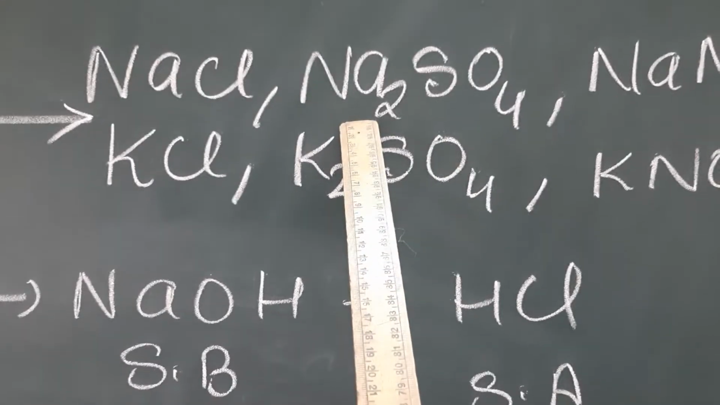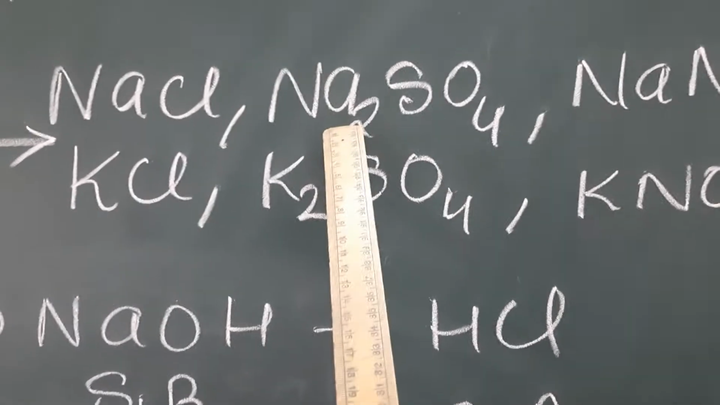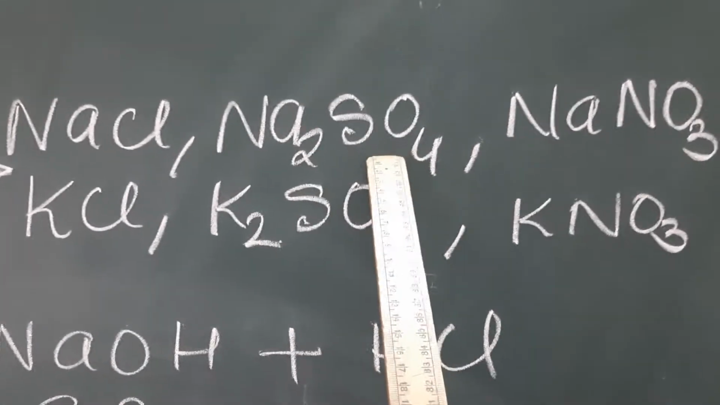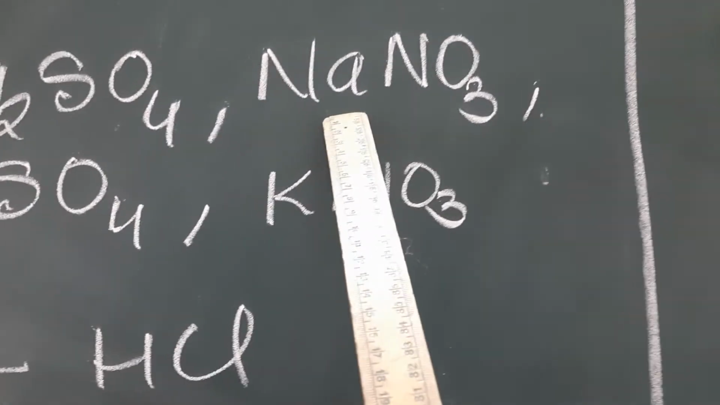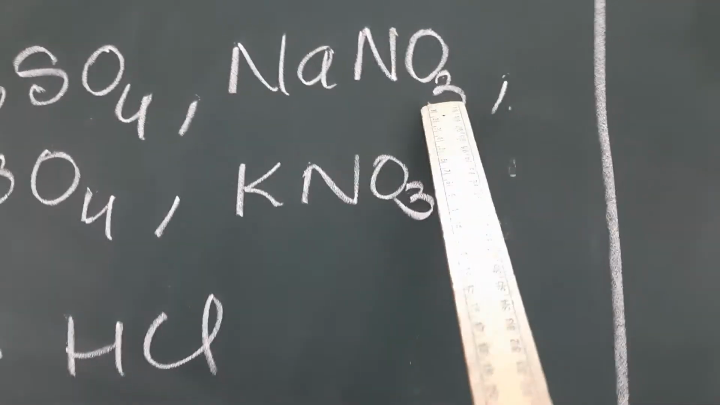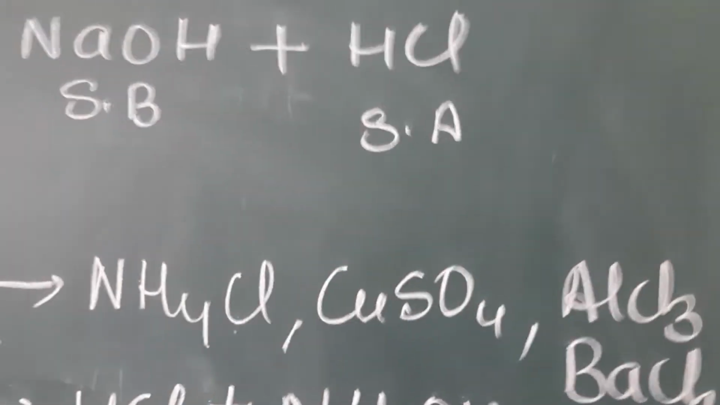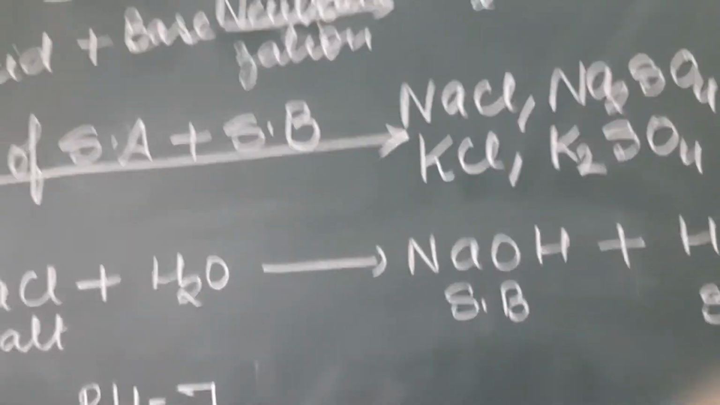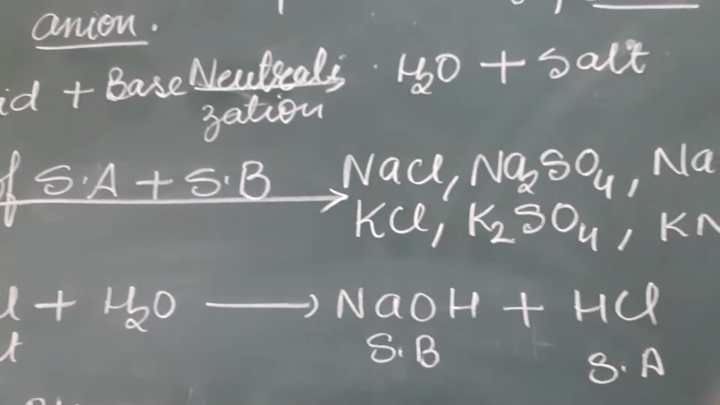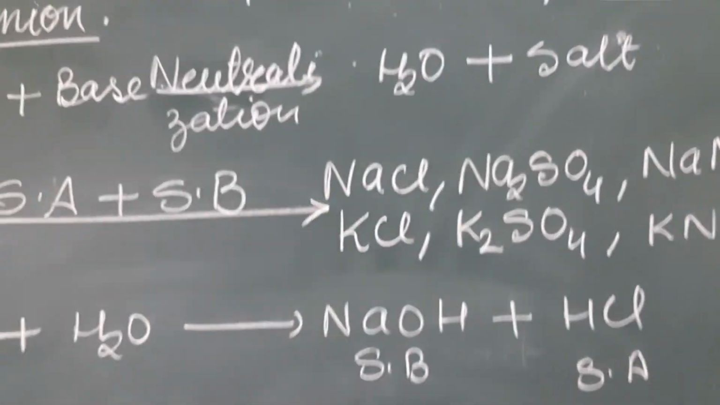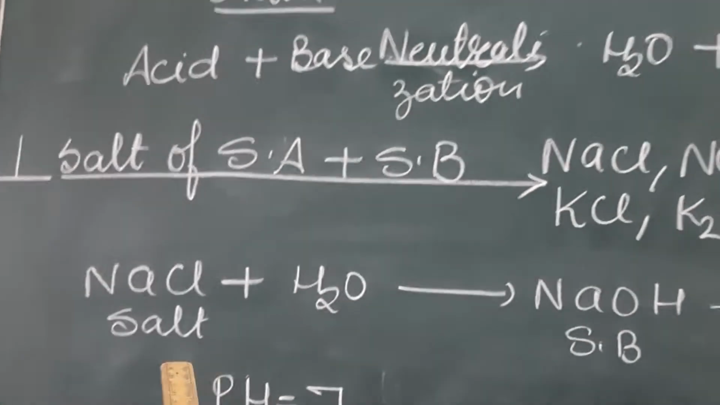In Na2SO4, sodium sulfate, sodium comes from base and sulfate comes from acid. In sodium nitrate, sodium comes from base and nitrate comes from acid. So, in salt, anion comes from acid and cation comes from base, and salt consists of cation and anion.